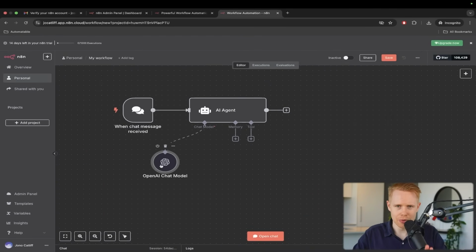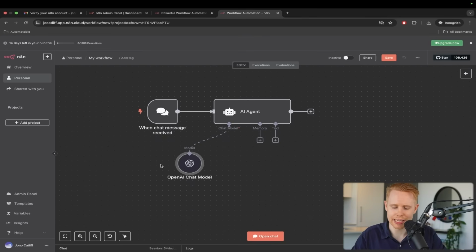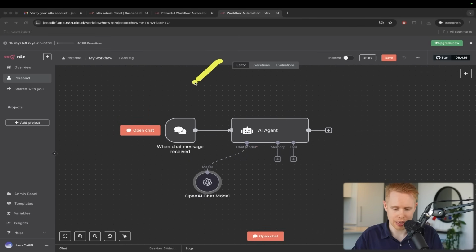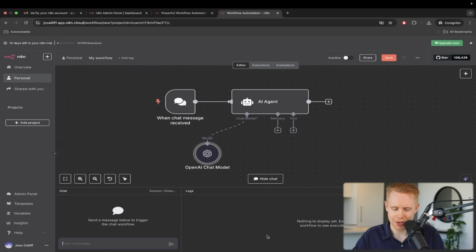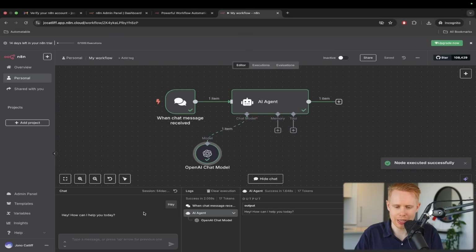And so now here we go. We've created the brain. This can start thinking about things. So to this point in time, we've done a lot of cool stuff. We've added a chat, which means we can communicate with it. We have an AI agent and now we have a brain. So if we were to open the chat down here, we could ask questions. I could be like, hey, and this will literally respond back to us and say, hey, how can I help you today?